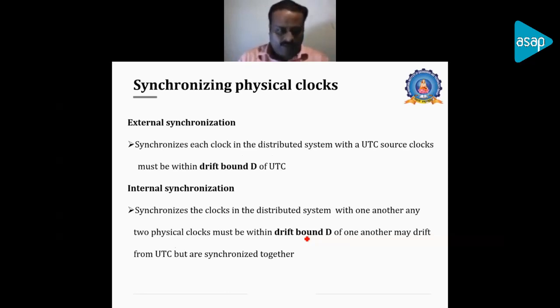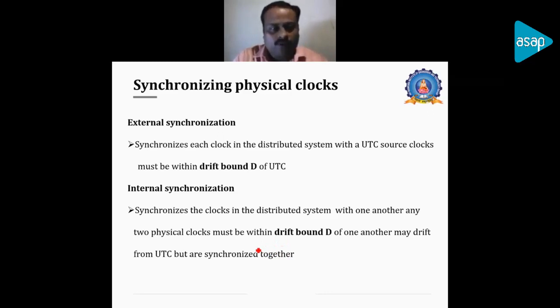When you only require an order of the events, and accurate time is not required, we go for internal synchronization, where the clocks available in the distributed system synchronize together. For example, two physical clocks synchronize with each other and come to an agreement on a common value of time, which is updated on both nodes. This kind of synchronization is called internal synchronization.